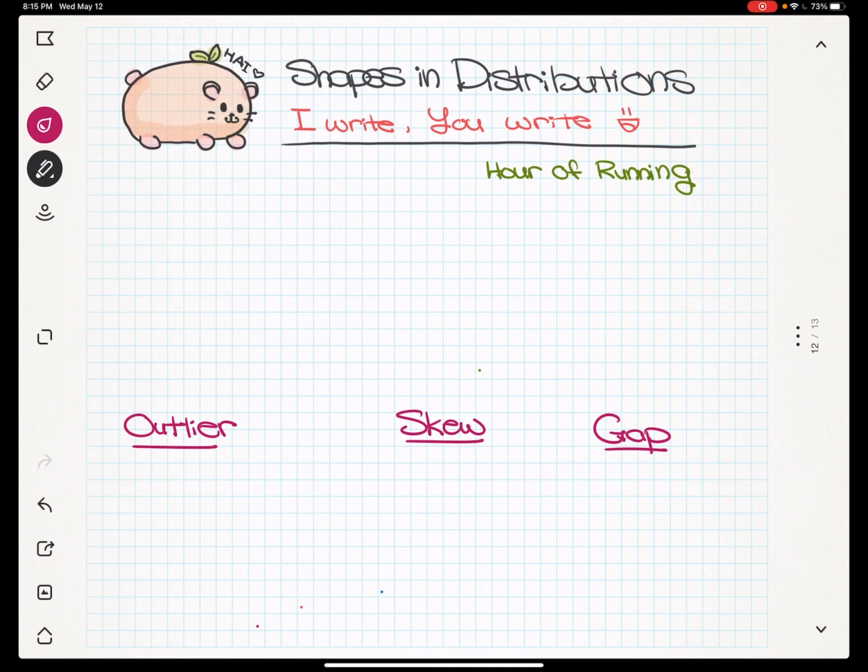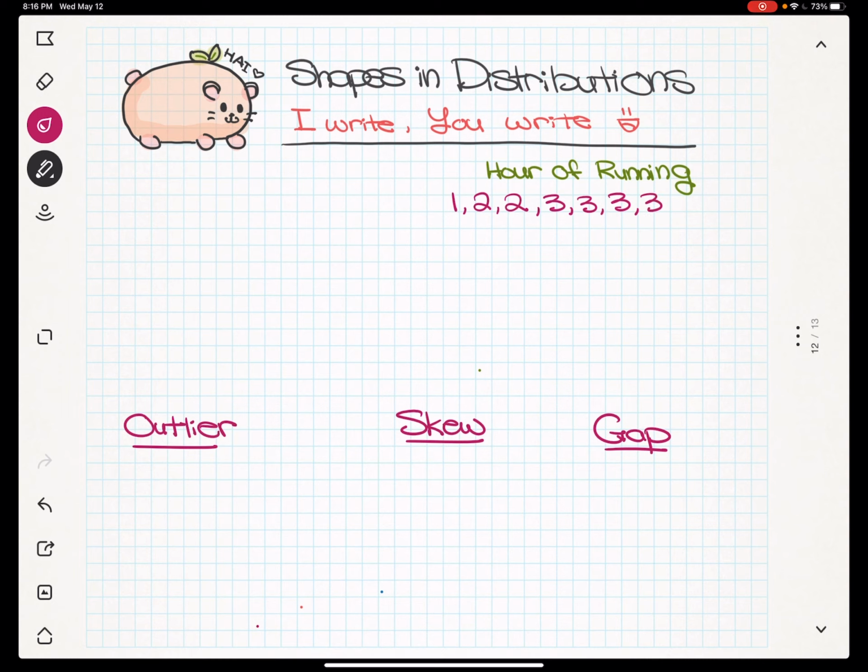So we got the data as 1 hour. So during this day, Mango only ran 1 hour, right? Maybe he was a little lazy. He got 2 hours, 2 hours, which means that there's 2 days where he ran 2 hours, right? 3, 3, 3, and 3.